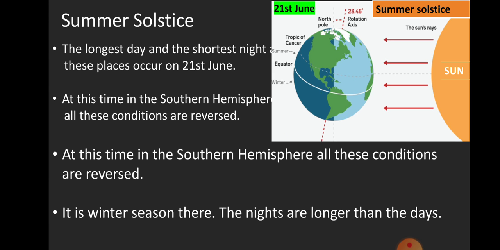At this time in the southern hemisphere, all these conditions are reversed. It is winter season there. The nights are longer than the days. This position of the earth is called summer solstice.